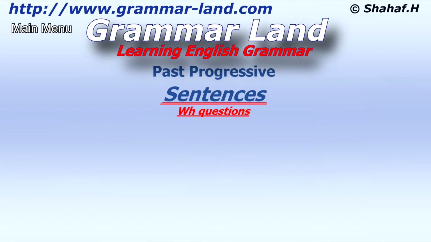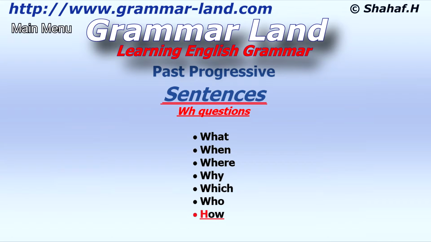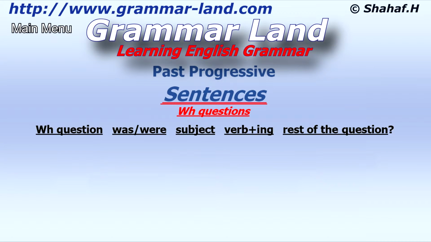WH questions. Let me list some of the WH questions first. What? When? Where? Why? Which? Who? How? How doesn't start with WH, but is also a WH question. The question always starts with a WH question, followed by was or were, depending on the subject. Then, the subject, followed by a verb plus ing, and the rest of the question. Nothing else to explain. Let's just follow with some more examples.